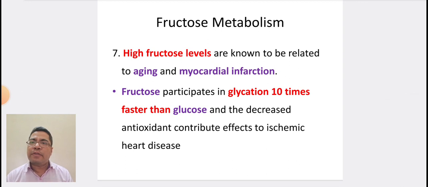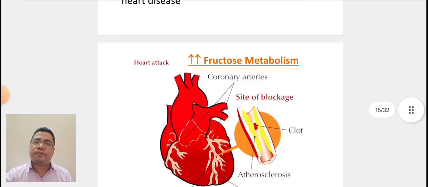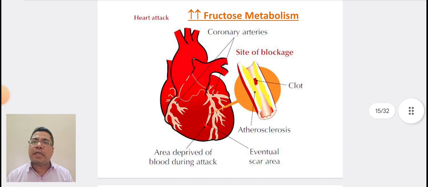High fructose levels are known to be related to aging and myocardial infarction. Fructose participates in glycation 10 times faster than glucose, and the decreased antioxidant contribute effects to ischemic heart disease. In this diagram, increased fructose metabolism leads to blockage in the blood vessels and finally leading to ischemic heart disease.